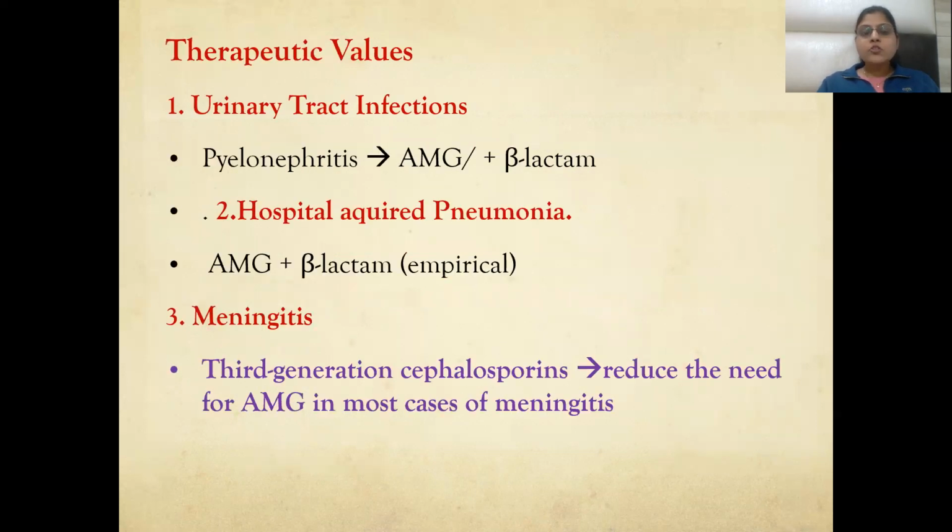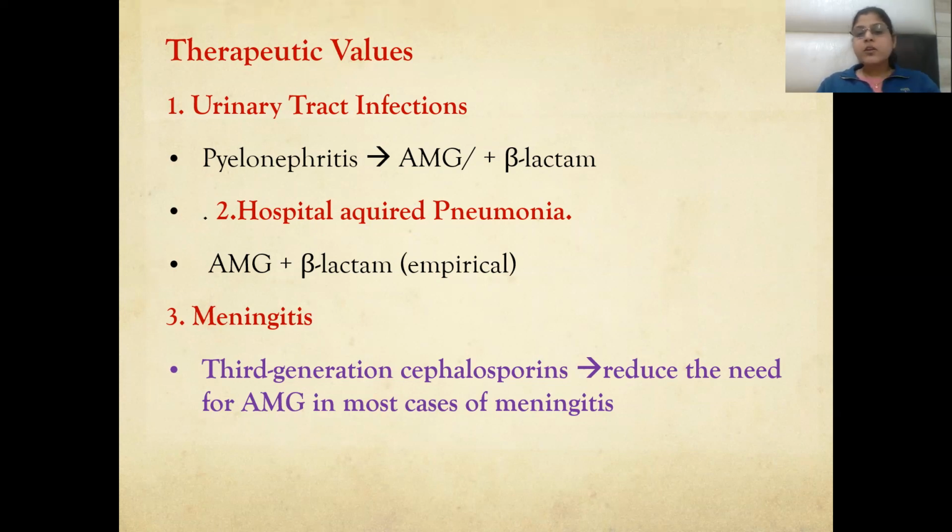Therapeutic uses of gentamicin: it can be used in urinary tract infections, because high levels of aminoglycosides are excreted in the urine. So the concentration of these aminoglycosides is more in the urine, and they can be used in the treatment of urinary tract infections. They can be given in pyelonephritis, with beta-lactam antibiotics. In hospital-acquired infections like hospital-acquired pneumonia, aminoglycosides can be combined with beta-lactam antibiotics.